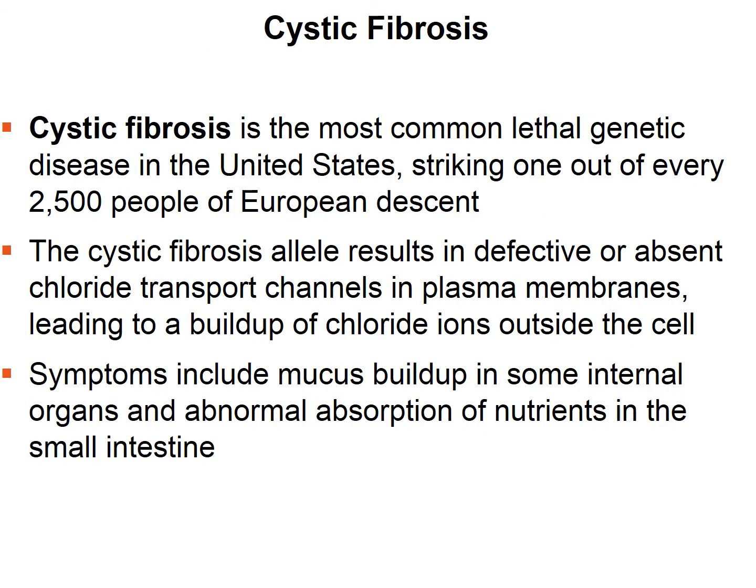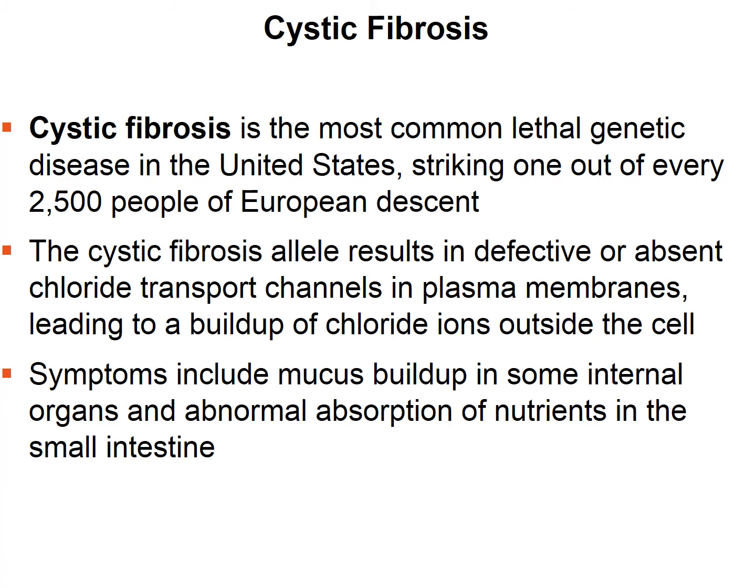Now, cystic fibrosis is the most common lethal genetic disease in the United States. 1 out of every 2,500 people of European descent have cystic fibrosis. This disease is inherited in a recessive manner, so you need 2 recessive alleles to have the disease. The recessive alleles result in defective or absent chloride transport channels in plasma membranes, which basically means there's going to be a buildup of chloride ions outside of the cell because there's no transport channel for them to go through.